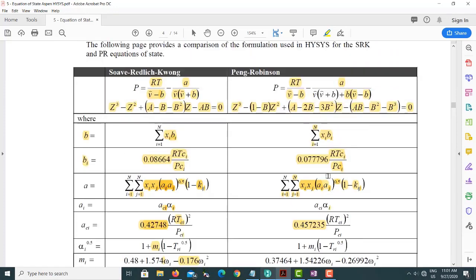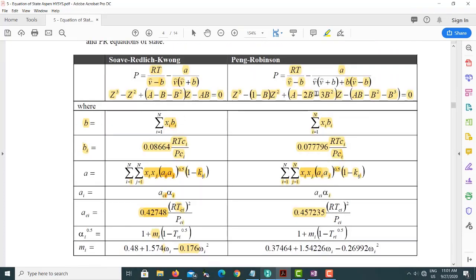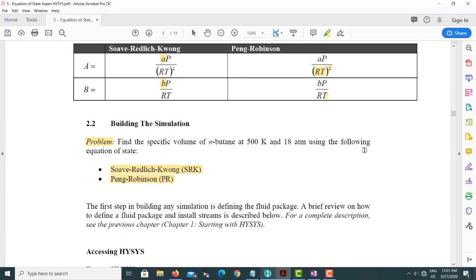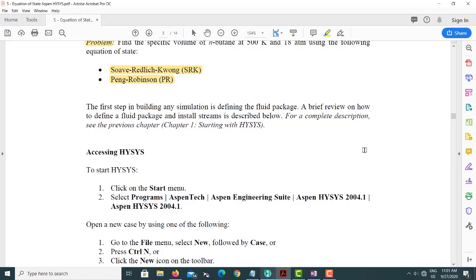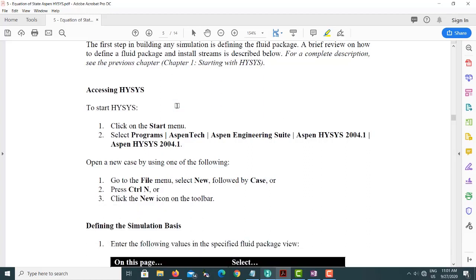So what is the idea? The idea is that both equations of state can be used for a system, but the Peng-Robinson equation of state is used mostly for different systems, not purely for gas systems, because it can give you good results at higher pressure also, as compared to the Soave-Redlich-Kwong equation of state. So we have two different equations of state. One is the SRK equation of state, the other is the Peng-Robinson equation of state.